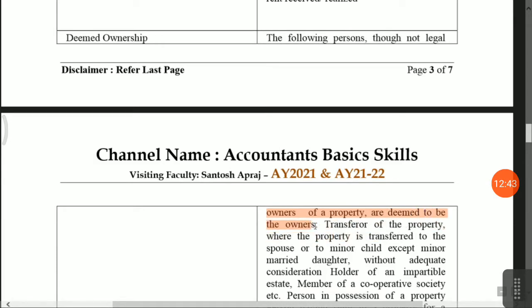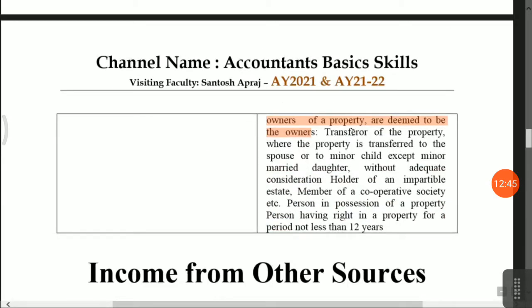Okay. Now, which are the owners? Transfer of the property where the property is transferred to the spouse or a minor child, except a minor married daughter, without adequate consideration; holder of an impartible estate; member of a cooperative society; person in possession of property; person having a right in a property for a period of not less than 12 years.